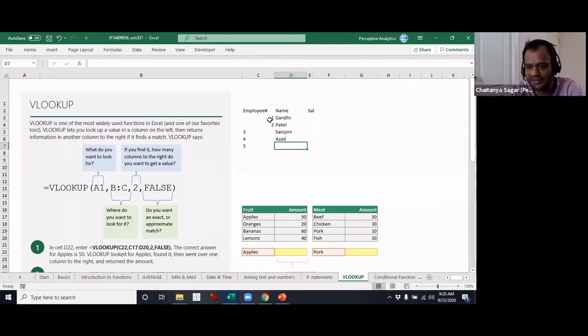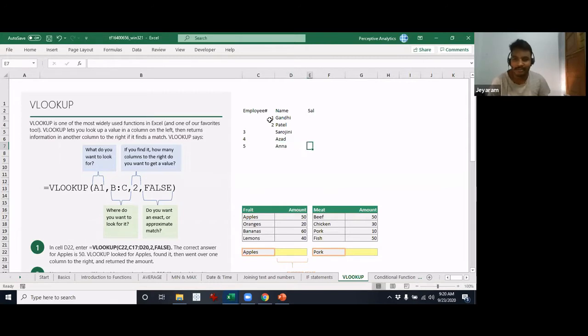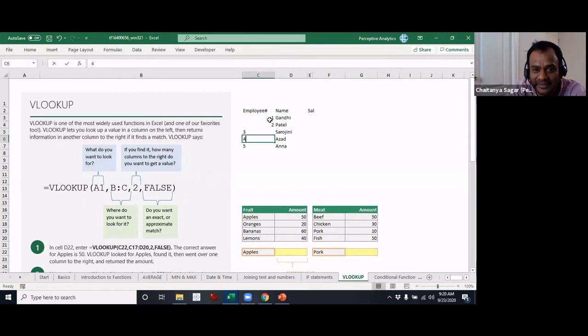Jairam is quiet. You're on mute, by the way. Anna. Anna, okay. Well, Anna means a lot in Tamil Nadu. Lots of fun. Let me fix the alignment of the text, okay, there you go.